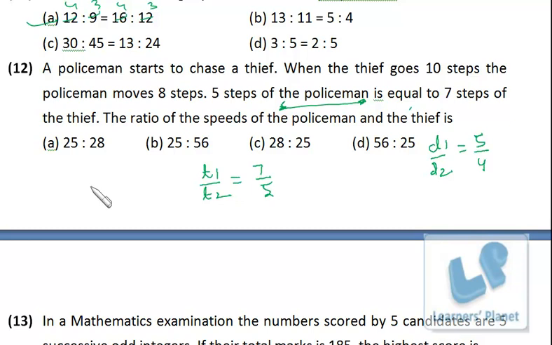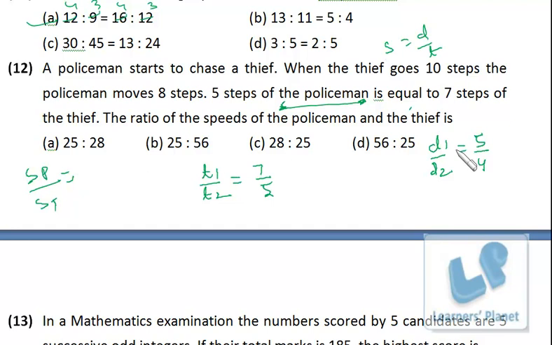Now speed is what? Distance by time. So I have to find out the speed ratio of policeman and thief. So speed of policeman by speed of thief. So in the numerator we have taken the police. So I assume speed is equal to distance by time, right? Okay.